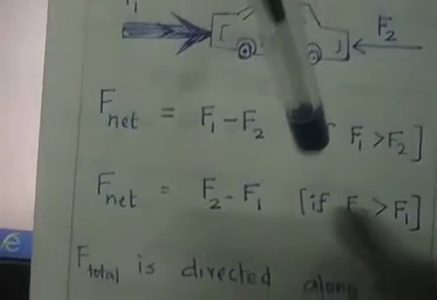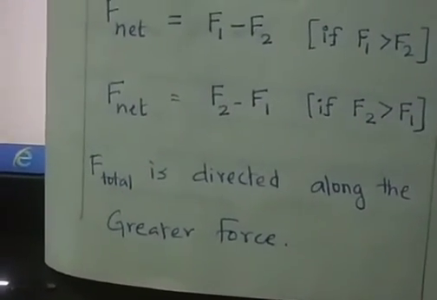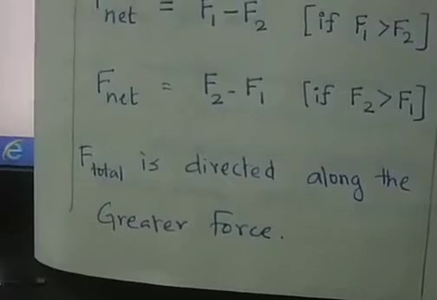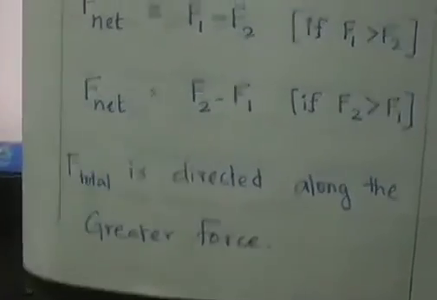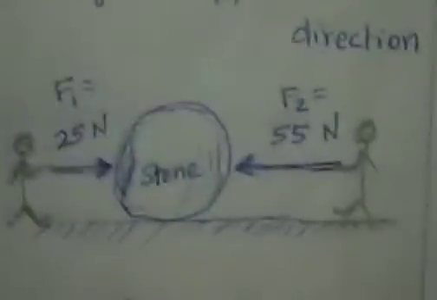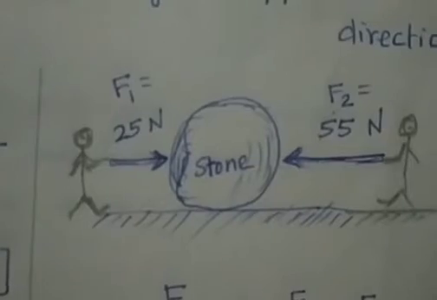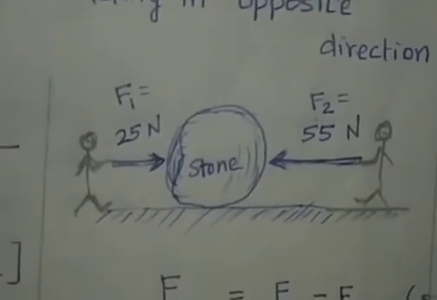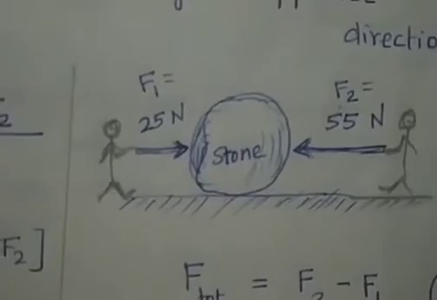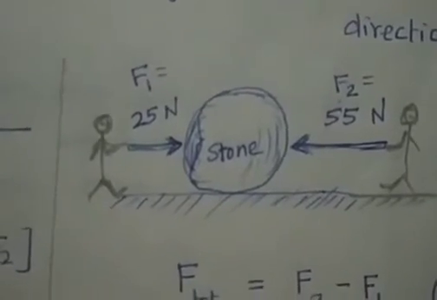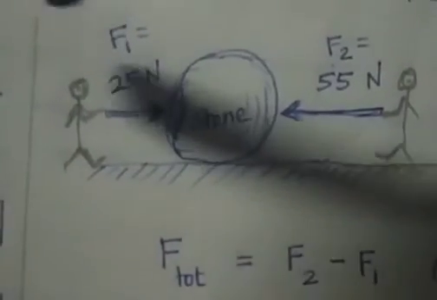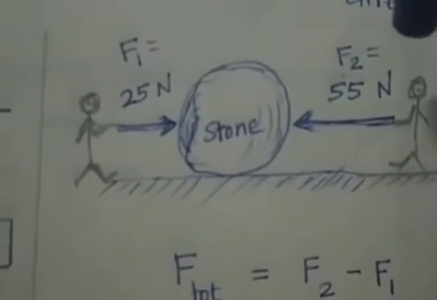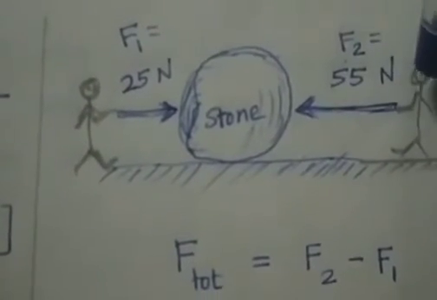So what is the total force direction? The total force is always directed along the greater force. How? Let us discuss the next example. Look, one stone is kept on the ground. Two persons are going to apply unlike parallel forces, which means one person applies 25 Newton force towards the right and another person, having more strength, applies 55 Newton in a leftward direction.